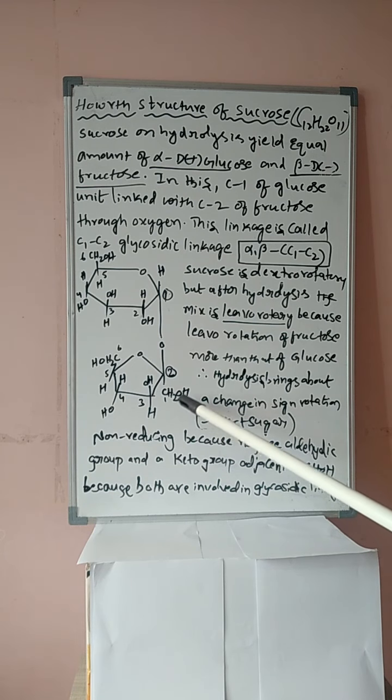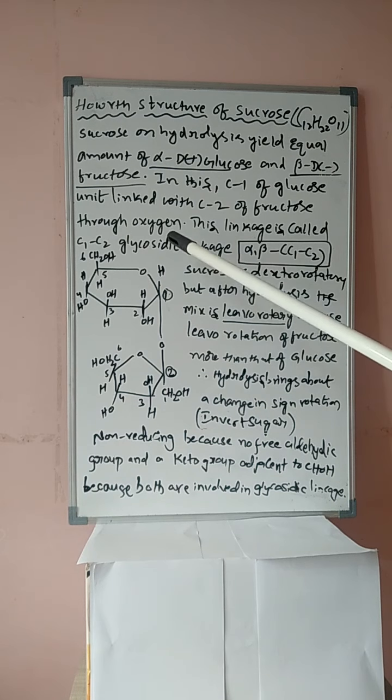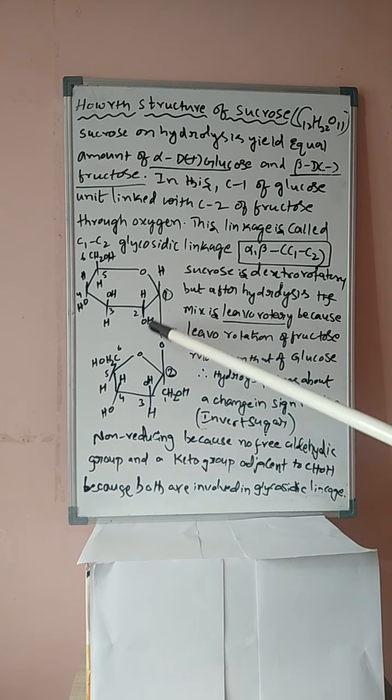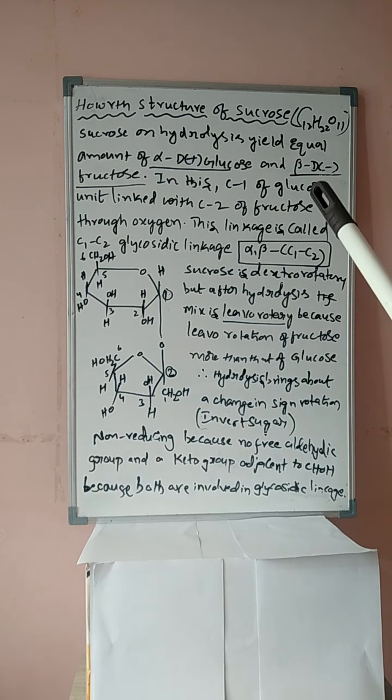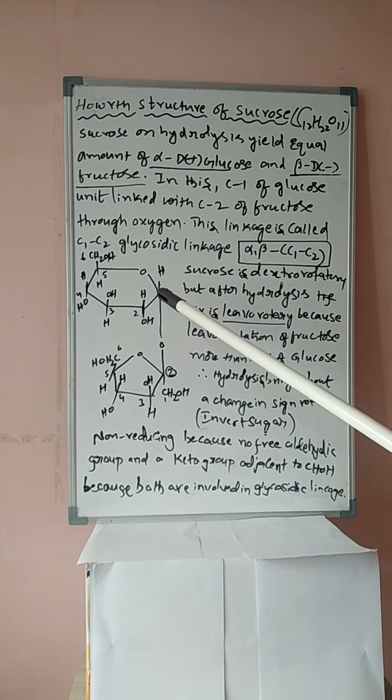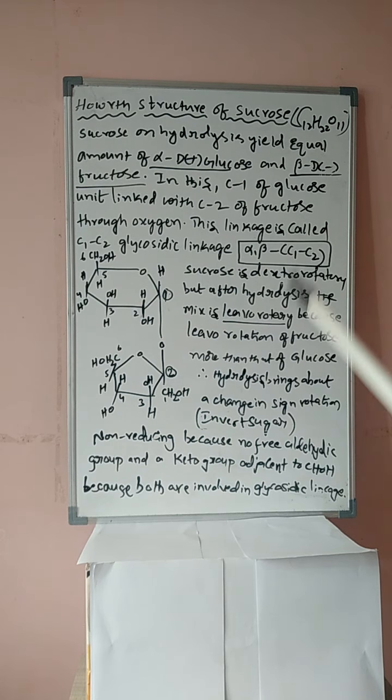In a beta isomer, CH2OH is down and OH is top. Here H is top, OH is down. Here OH, loss of water molecule will take place. Therefore, it is known as alpha beta C1 C2 linkage or C1 C2 glycosidic linkage. The remaining structure will be the same, students.